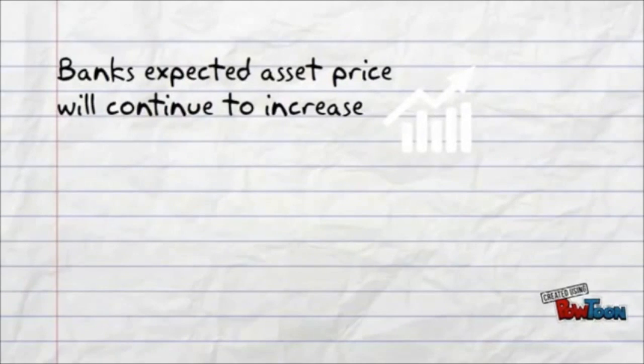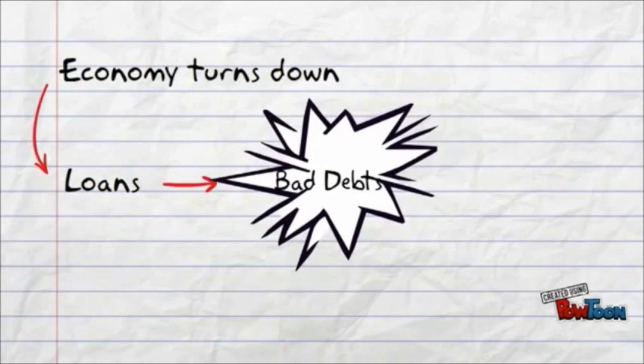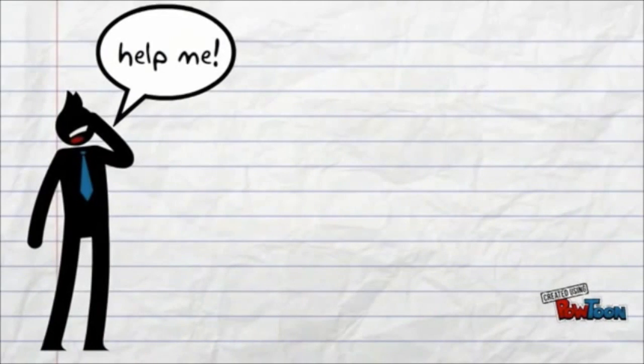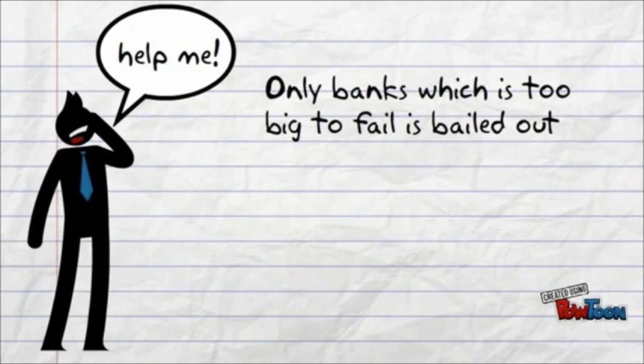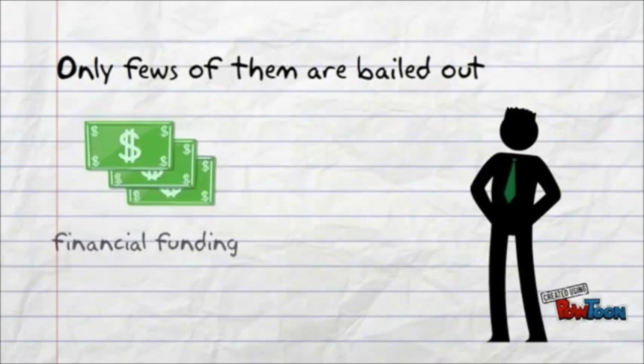The banks which considered that asset prices would continue to increase made an excess of loans. Therefore, when the economy turns down, bad debts begin to show. The banks are faced by bankruptcy. Banks are in trouble and waiting for the government to bail them out. But the government can only bail out those banks it considers too big to fail. As a result, most of the banks which fail in withstanding the crisis go bankrupt. Even some of them were the largest banks in the world. Only a few of them are bailed out by financial funding or being owned by the government.